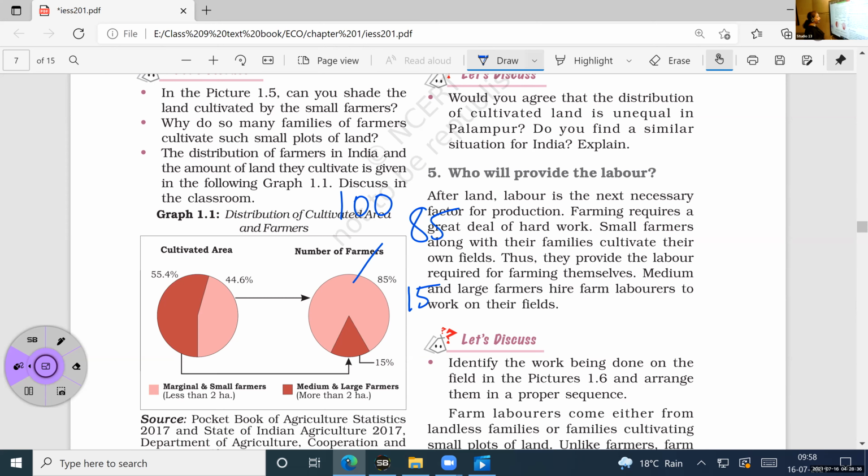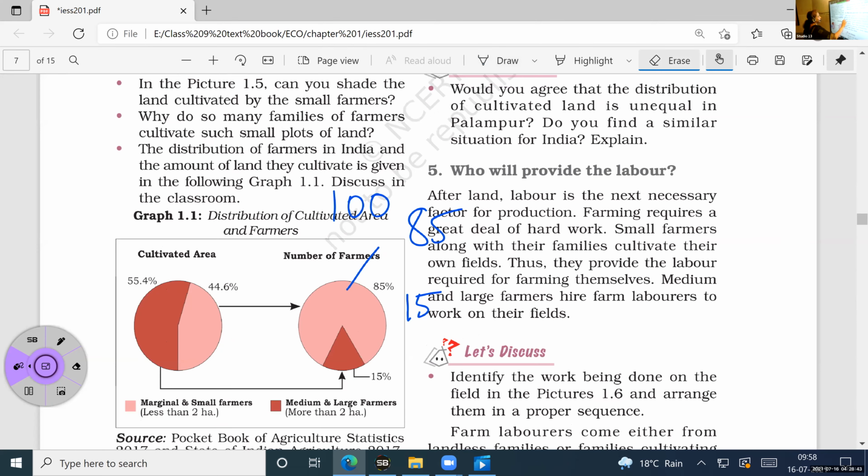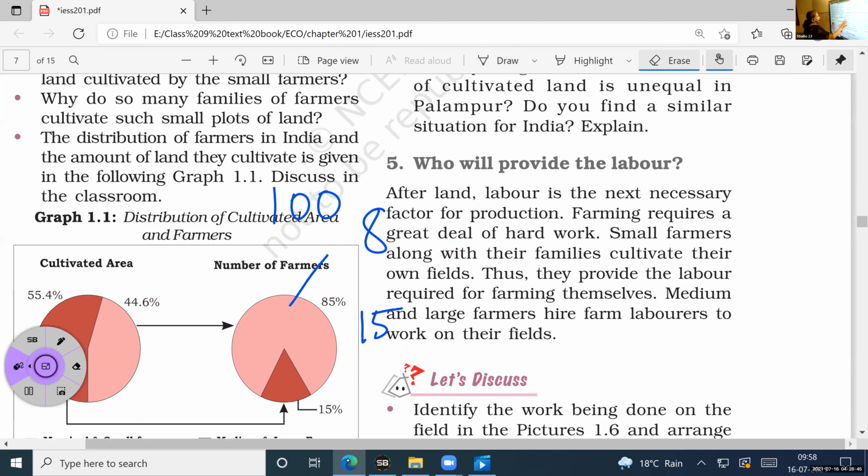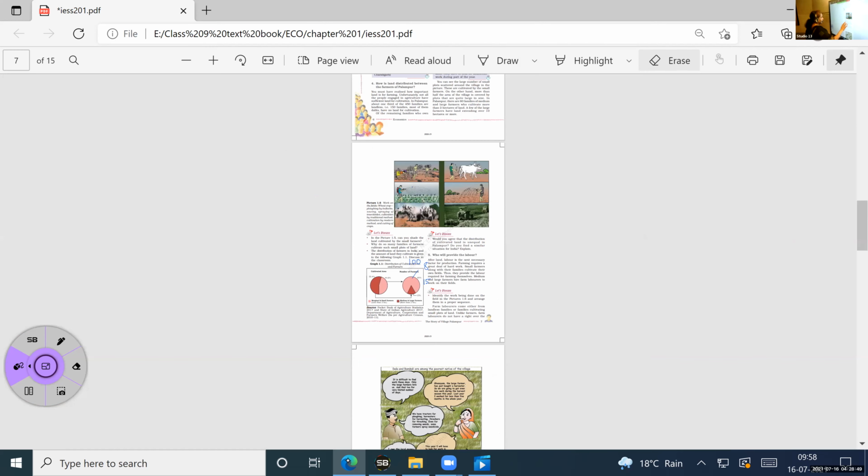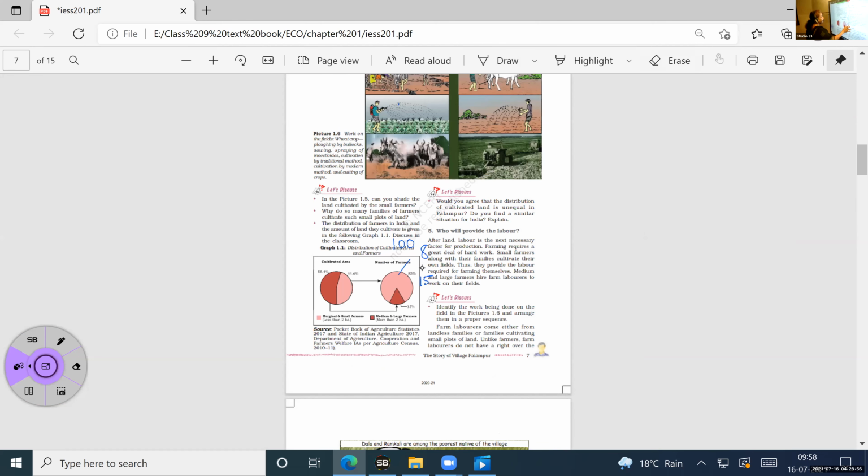Okay, so the majority of the land, it is in the hands of whom? Yes, in the hands of whom? Majority of the land. A lesser number of farmers. What is that? Yeah, large farmers. Okay, the majority of the land is in the hands of large farmers.